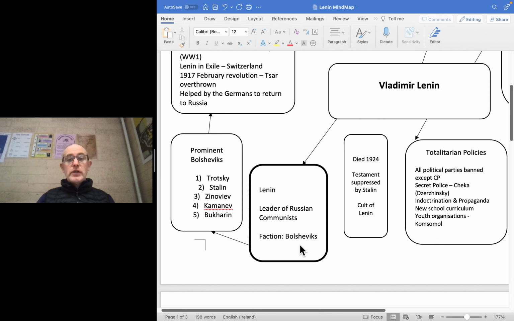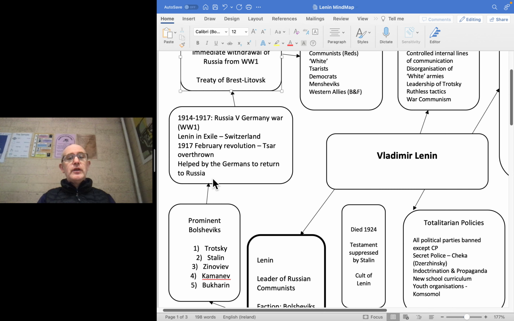He was the leader of the Russian communists, and a particular faction of the Russian communists called the Bolsheviks. The other faction was called the Mensheviks. The Bolsheviks essentially were for armed revolution, and Lenin became the leader of the Bolsheviks in the early 20th century. Other prominent Bolsheviks included Trotsky, Stalin, Zinoviev, Kamenev, and Bukharin. You need to learn those names. They become very important later on when we're looking at Stalin and the Soviet Union.